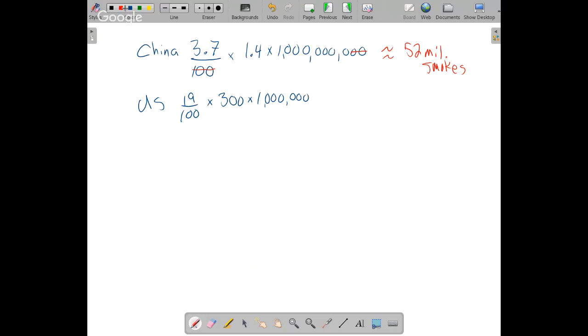So cleaning this one up, before I plug into my calculator, 100 goes into 300 3 times. So we've got 19 times 3 times a million, which we could kind of estimate. Since we downgraded the population, we could say that's maybe 20%. 3 times 20 is 60, so we would get 60 million smokers, roughly.